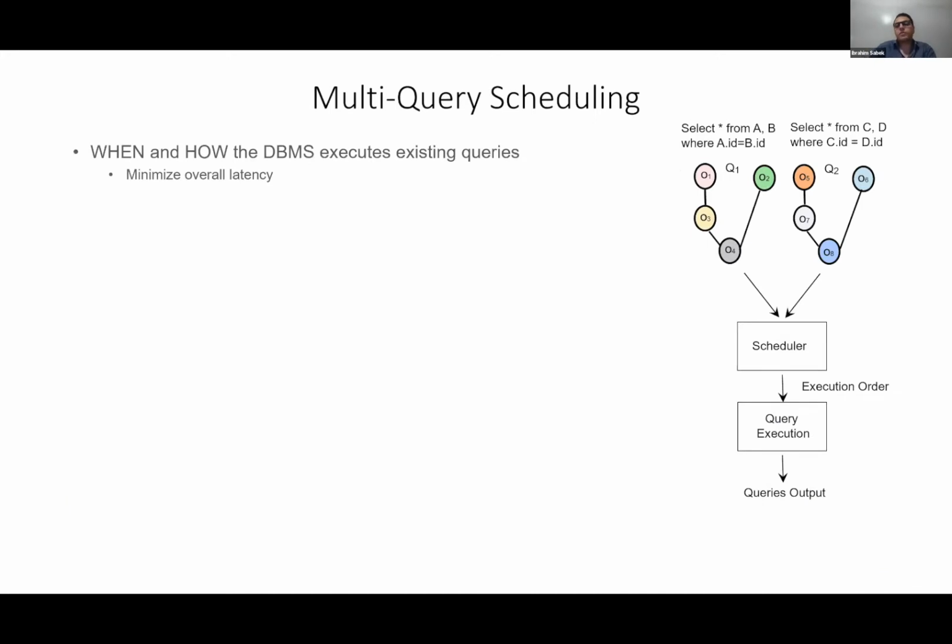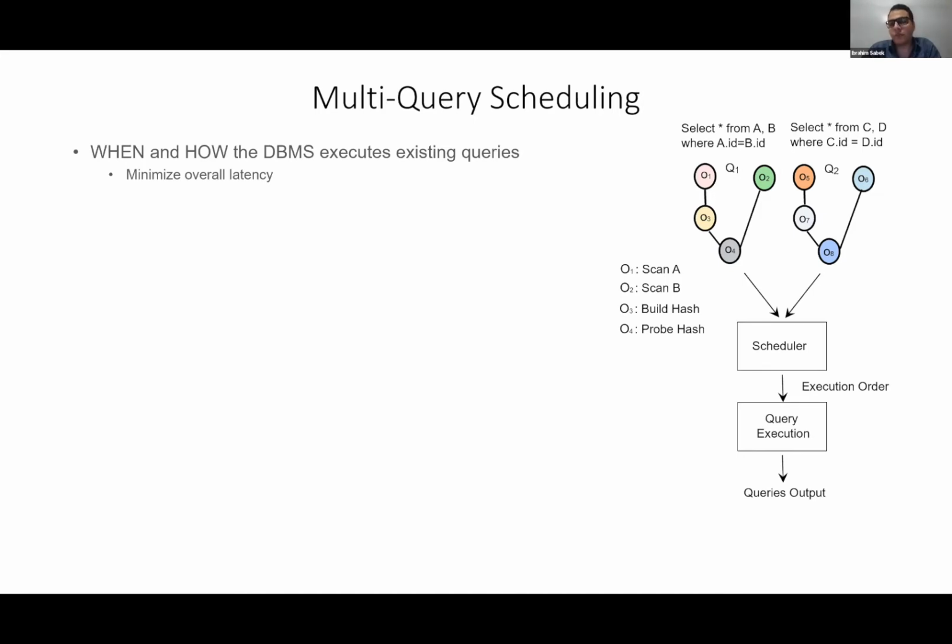So the task of multi-query scheduling is to decide when and how the DBMS executes existing queries while minimizing overall latency. Assume that we have two queries, Q1 and Q2, that come to the system, and we want to execute them. So the first step will be to generate a physical query plan for each one of these queries. A plan will have a set of operators. For example, here we have Q1 as a simple join query that has 4 operators for scanning the 2 input relations, building and probing the hash table.